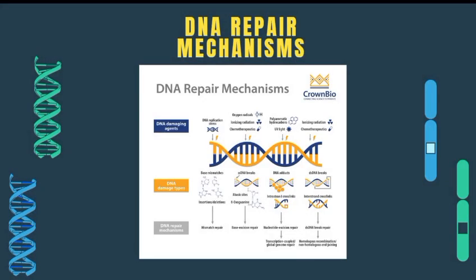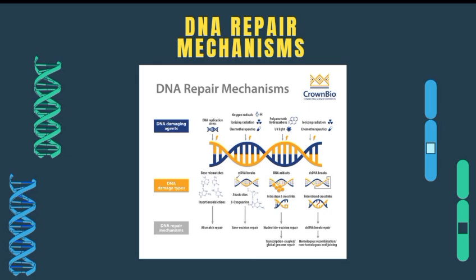The next is the DNA repair mechanism. DNA damaging agents include physical factors like radiation, chemical substances, and biological agents such as viruses. The DNA damage types are base damage, single-strand breaks, double-strand breaks, and mismatched bases.